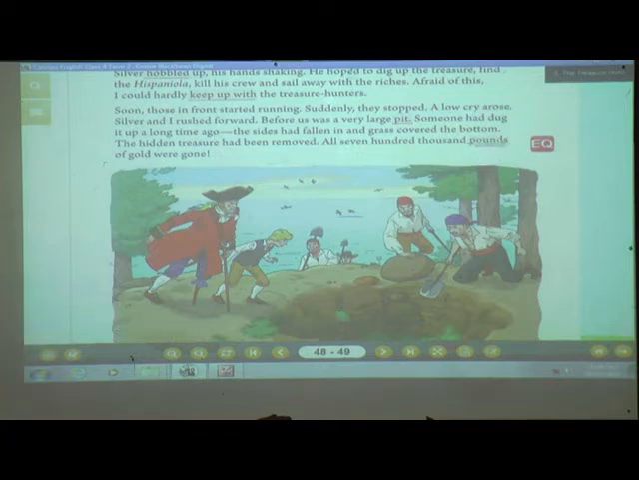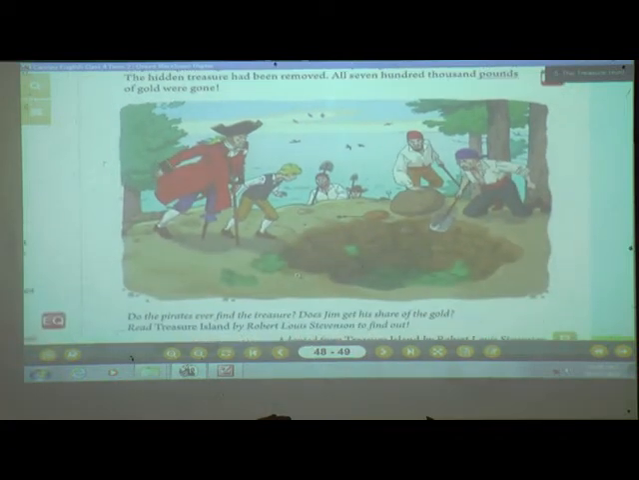Now you can find out: do the pirates ever find the treasure? What do you think, students? Do they ever find the treasure? Does Jim get his share of the gold? Does Jim, who shared his map, get a share of the gold? For that you have to read Treasure Island by Robert Louis Stevenson to find out. Maybe this is part 1 and there may be a part 2 to find out whether they got the treasure or not. Understood, students?